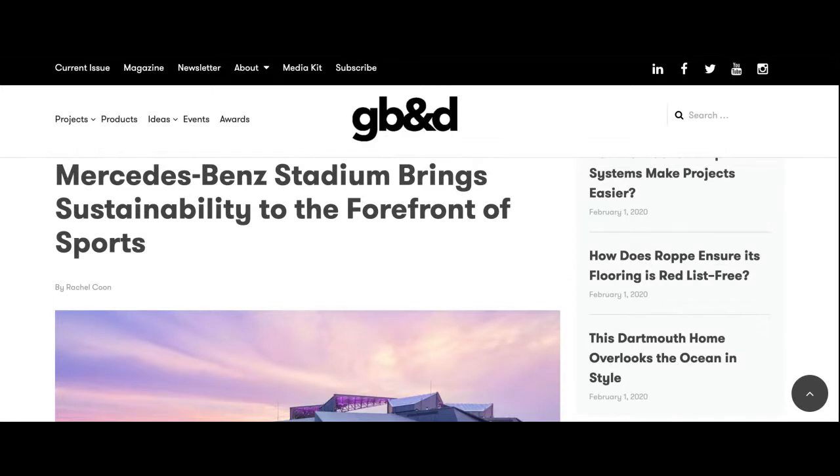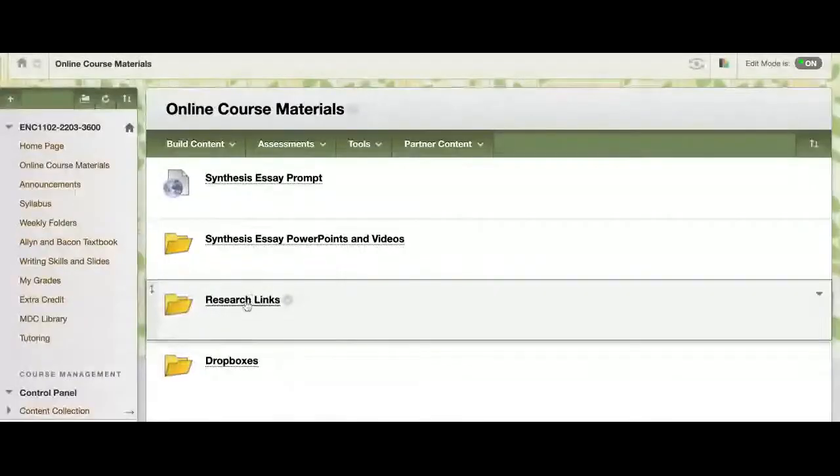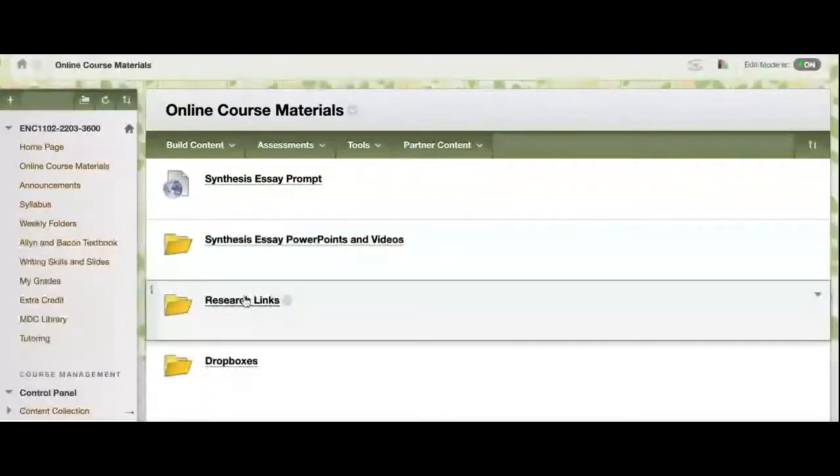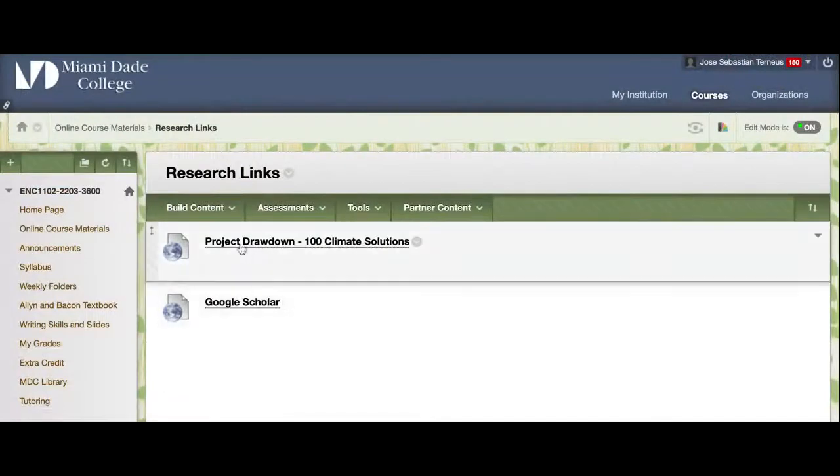Another way you could do research, however, is by looking at the online sources that we have listed in the Blackboard folder, right? So you can go into online course materials and you'll see there's research links, right? So you can click on research links and you should be taken to another part here. So you have the Project Drawdown, 100 Climate Solutions. We talked about that before in the semester, and then Google Scholar. So let me talk to you all about how each one of those could work for you.